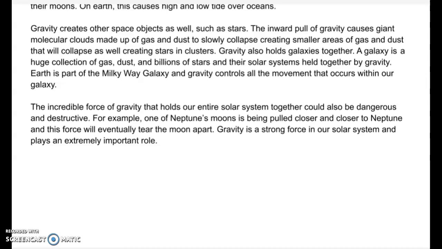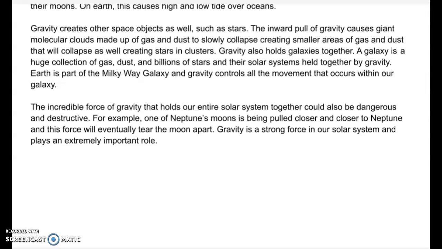A galaxy is a huge collection of gas, dust, and billions of stars in their solar systems held together by gravity. Earth is a part of the Milky Way galaxy, and gravity controls all the movement that occurs within our galaxy. The incredible force of gravity that holds our entire solar system together could also be dangerous and destructive.